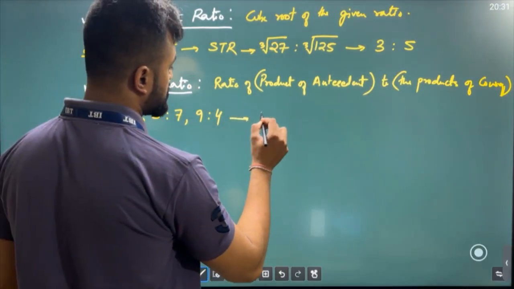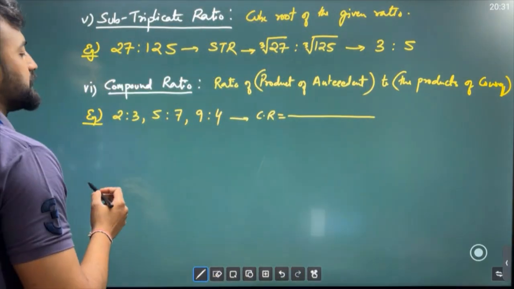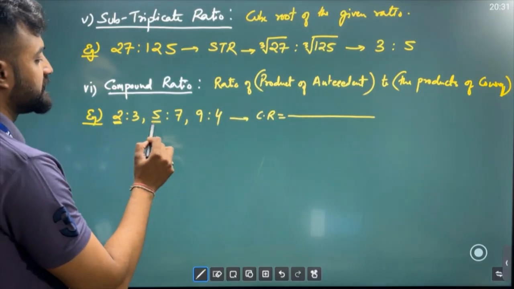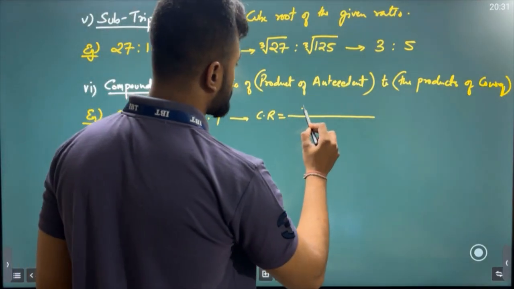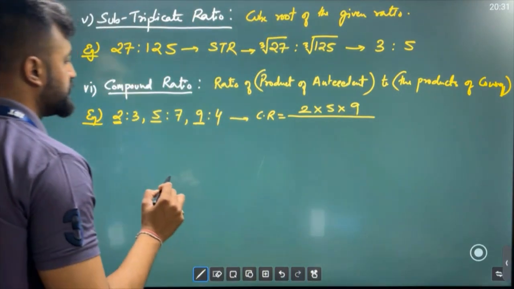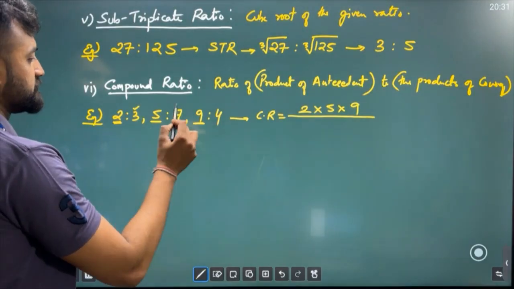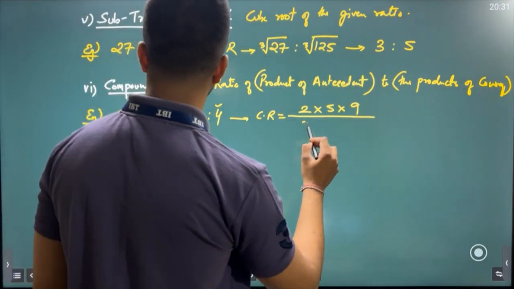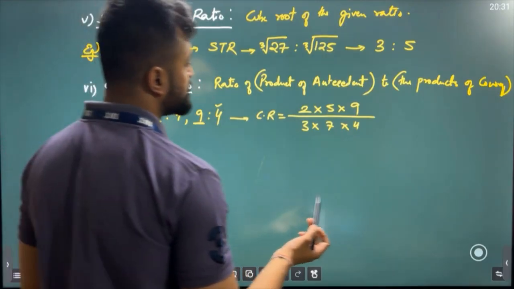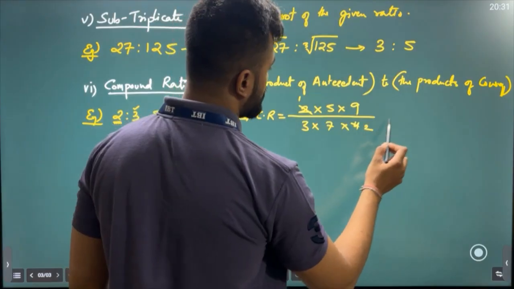In order to find the compound ratio, we'll multiply the antecedents. Who is the antecedent, sir? The one that comes first. So these are the antecedents. So 2 into 5 into 9, and divided by the product of the consequents, this and this. So 3:7:4. That's it. You simplify, you'll get the answer. We can cancel from this, sir. 2 1s are 2, 2 2s are 4, and now you just multiply.